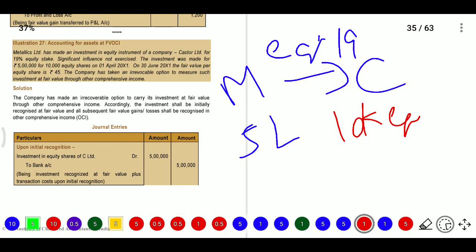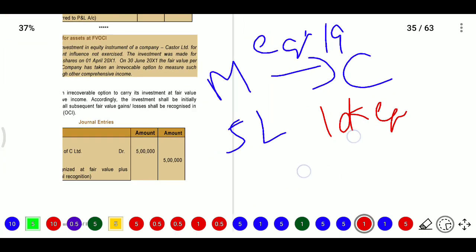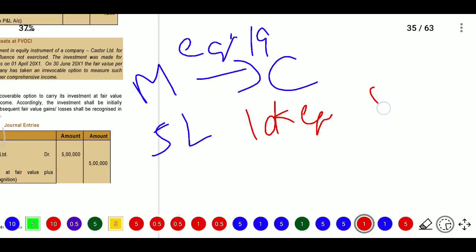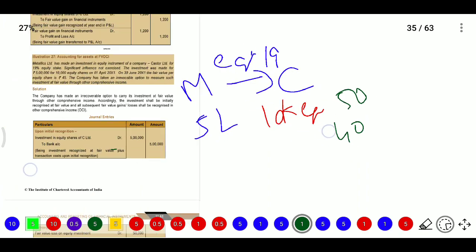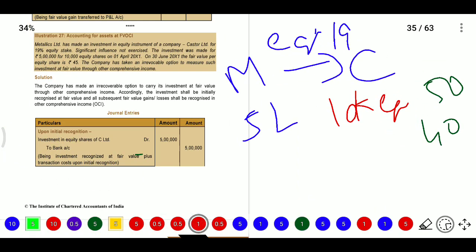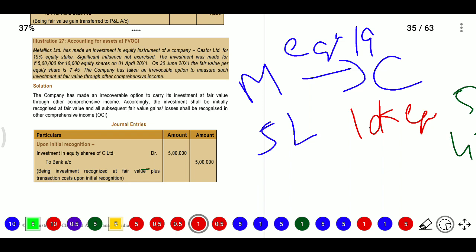And on 30 June 2001 the fair value of the equity shares is 45. So if we see, 5 lakhs divided by 10,000 shares, it will be 50 rupees. Now it became 40 rupees, decreased. So now the company has taken an irrevocable option to measure such investment at FVOCI. So they are telling you need to recognize at FVOCI. The company has made an irrevocable option to carry its investment at fair value through OCI.